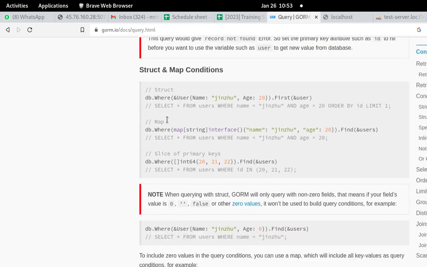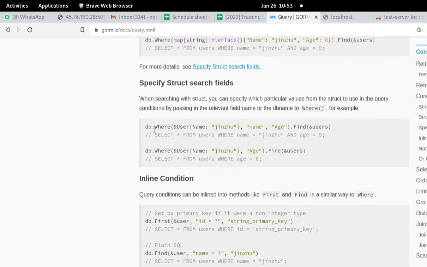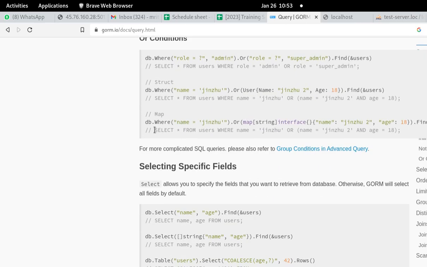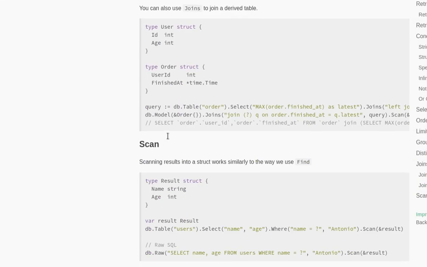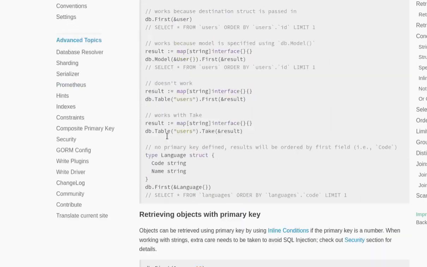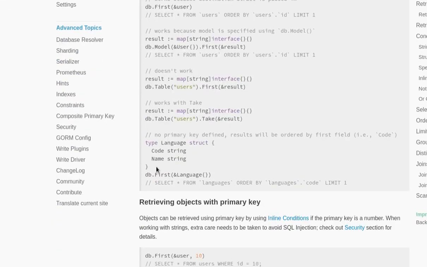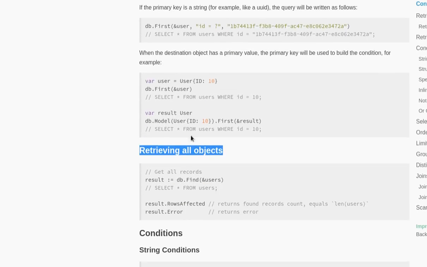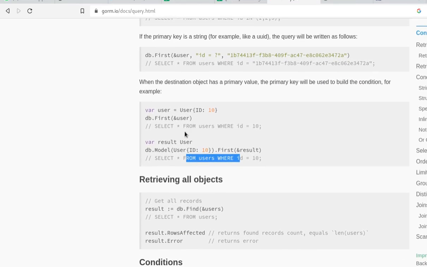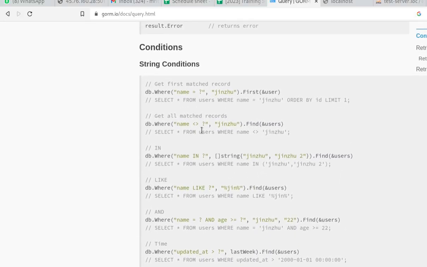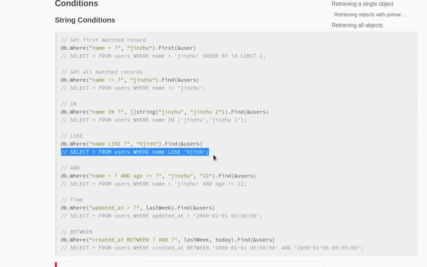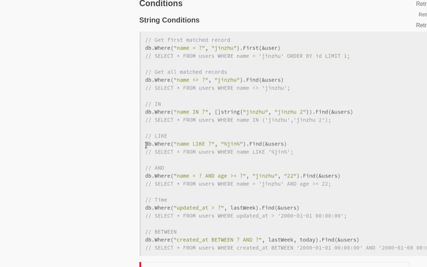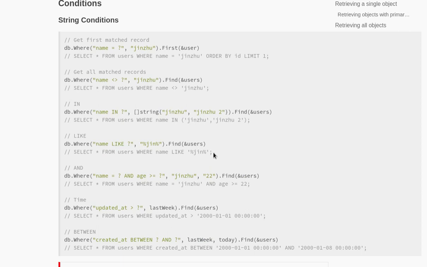And now in this video we will, where is it, scan. We will learn how to search. Somewhere here, I could not find it. Let us check it again. Yes, here it is, string condition. Here we are going to apply this one for searching records using GORM from our database table.